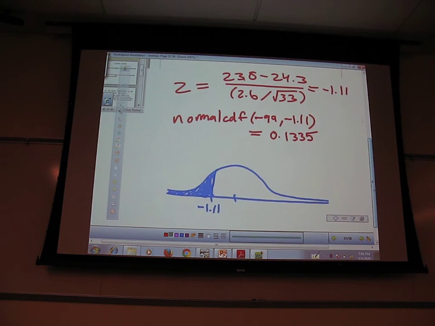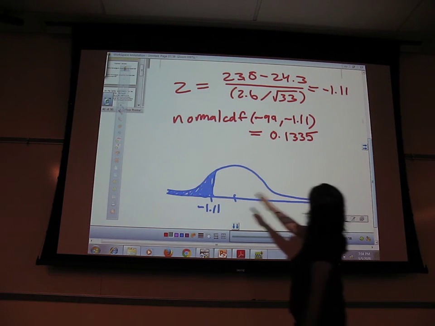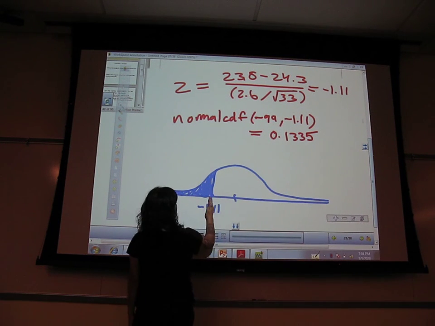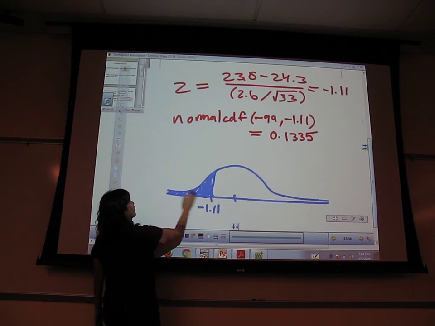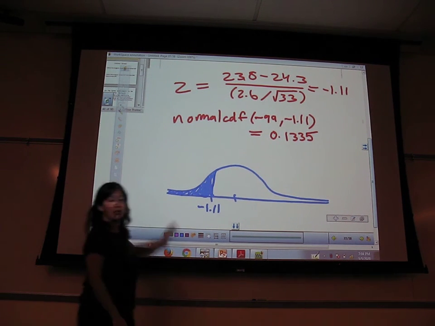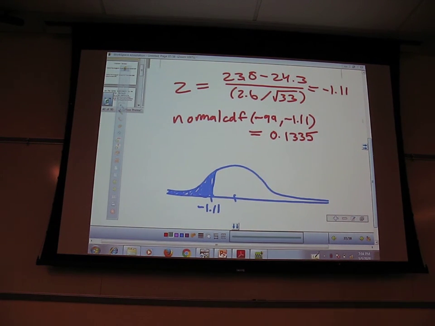Great. And then you do a picture. You've got to make sure you have your picture. Put your z-score and you want less than. So you're going to do this part out here so that you know it goes out to -999. And you probably also have a little spot out here that says, oh yeah, this is negative infinity. Good? Okay.